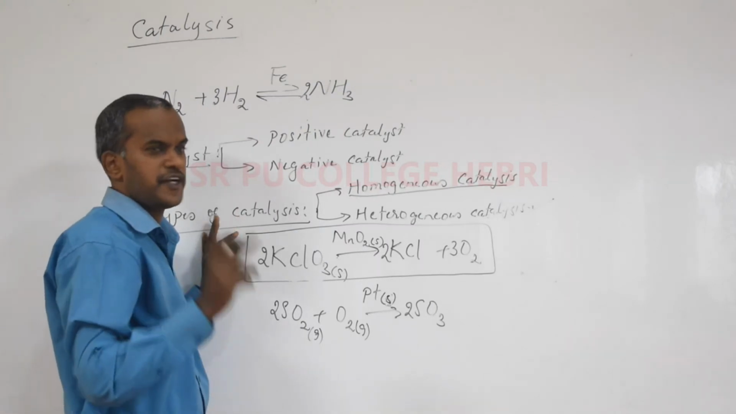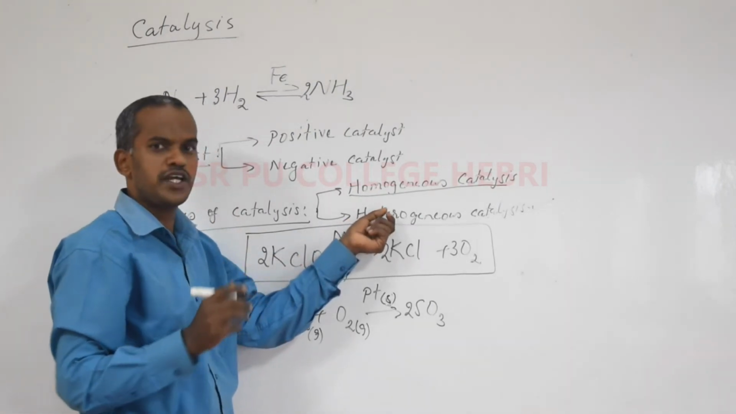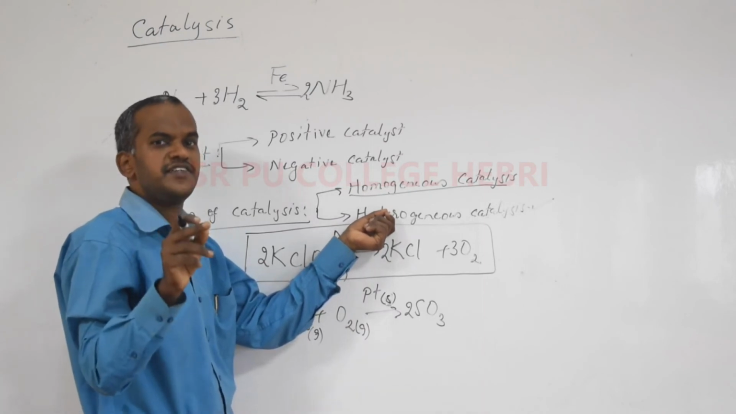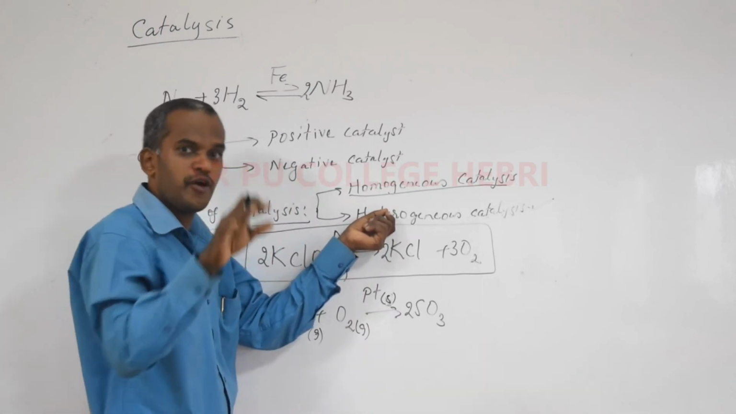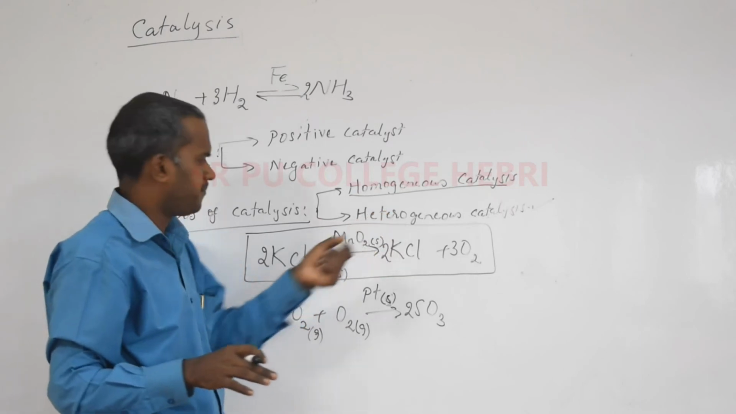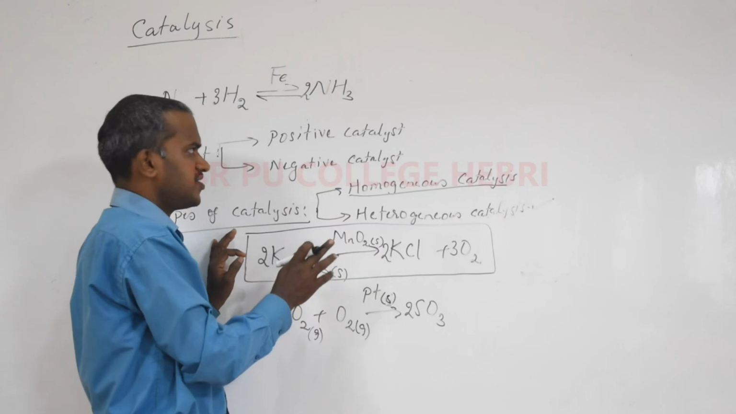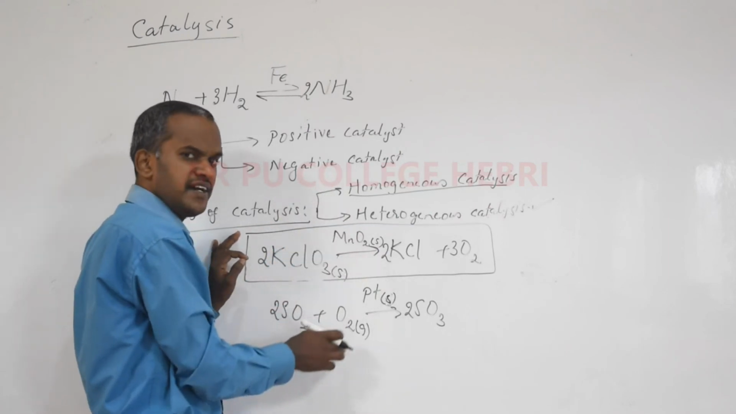Okay, in case of heterogeneous catalysis, what happens? We usually consider the solid as the adsorbent and gases as the adsorbate, the molecules which are getting accumulated. Okay, so this is easy about the two types of catalysis, homogeneous and heterogeneous.